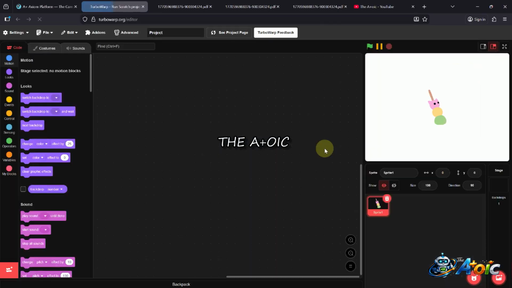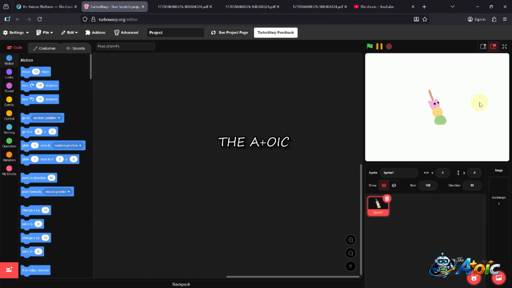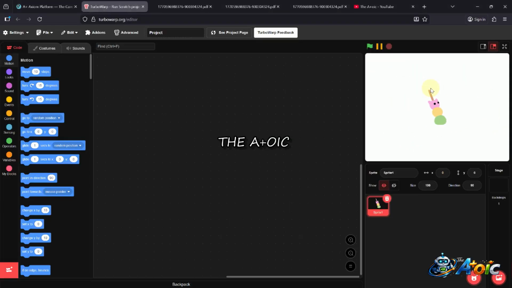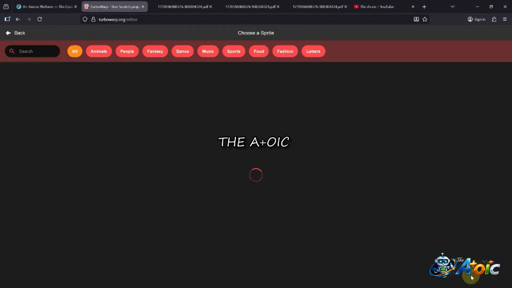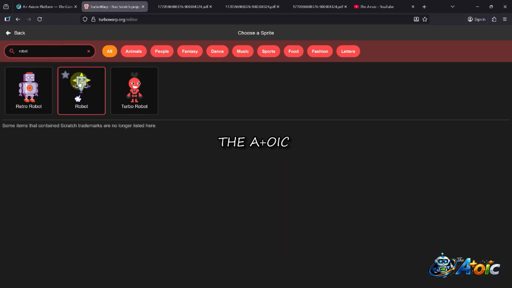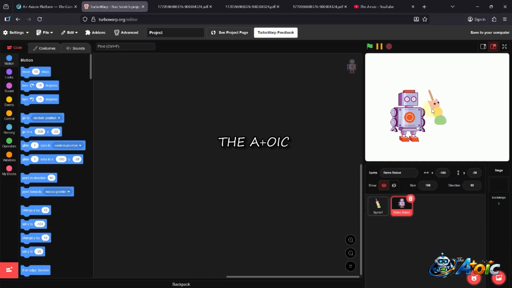So this is going to open our Scratch. This is a sprite, so I can change this. Let me change this particular sprite. Let me pick a robot. Let me delete the sprite, as you know how we do it, right?